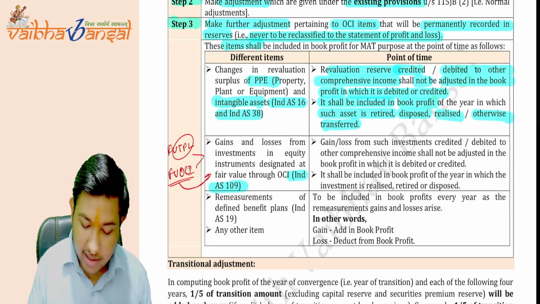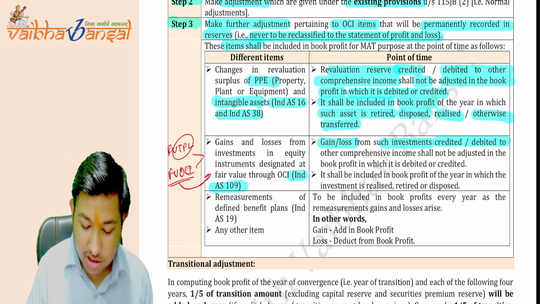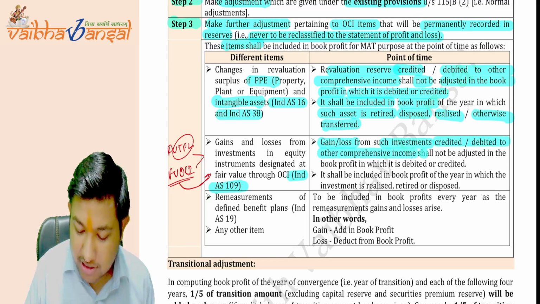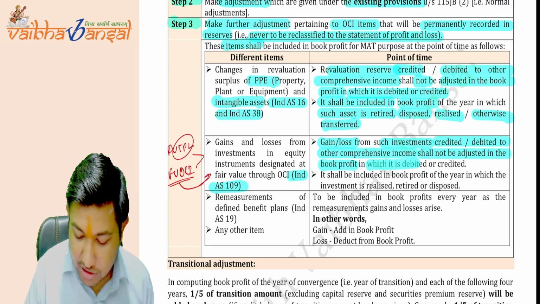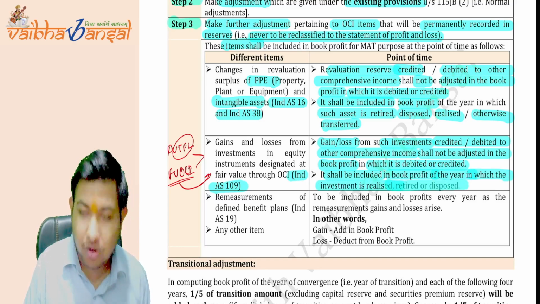The same thing here, the gain or loss from such investment credited or debited to other comprehensive income shall not be adjusted in the book profit in which it is debited or credited. It shall be included in the book profit of the year in which the investment is realized, retired, or disposed.